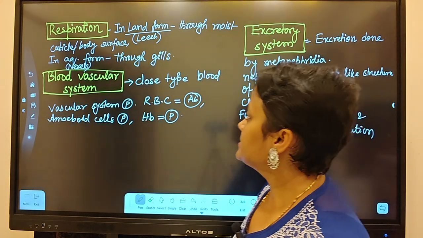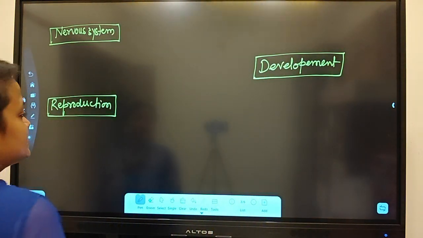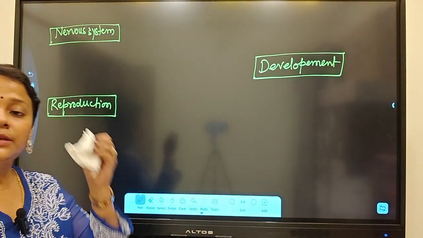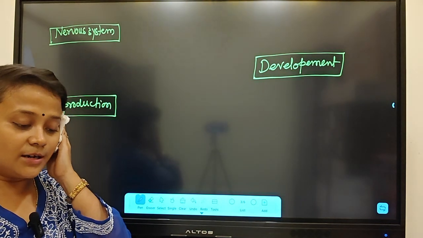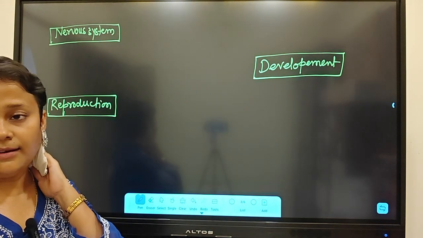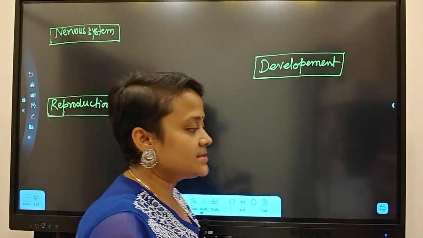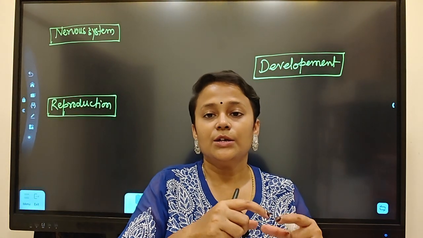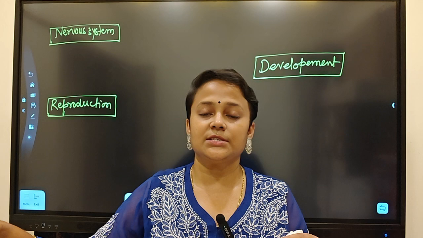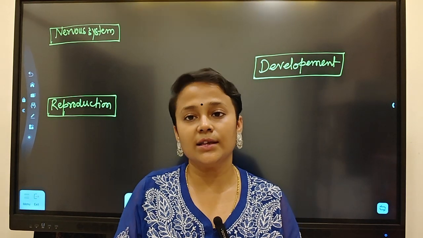Coming to the next one, which is nervous system. The nervous system is made up of a ring-like structure, and this ring-like structure will have a ventral cord posteriorly, and it is ganglionated.